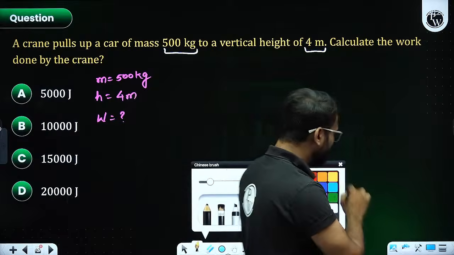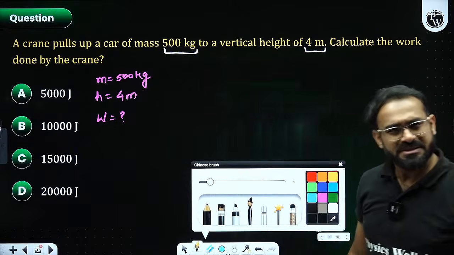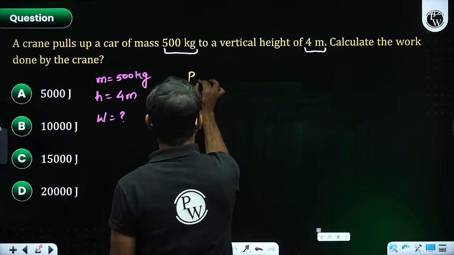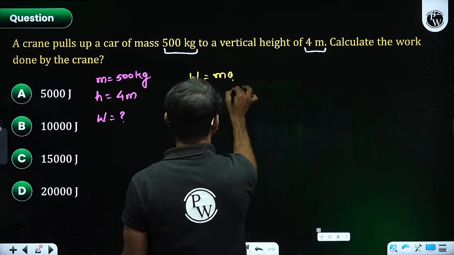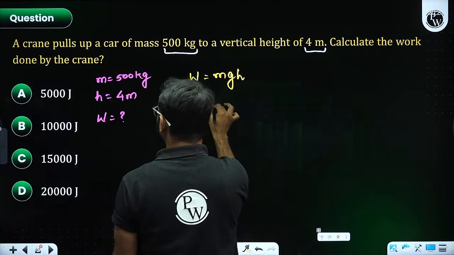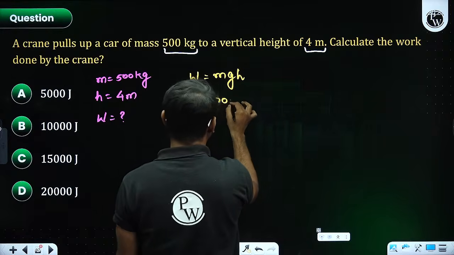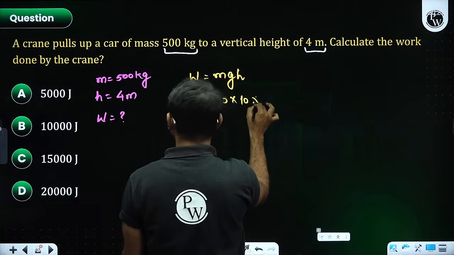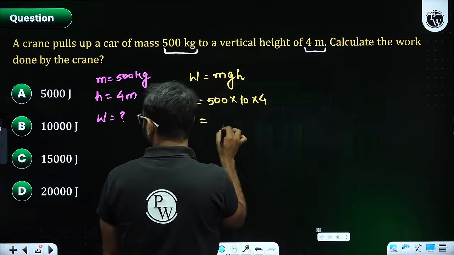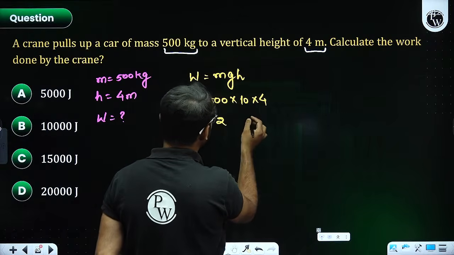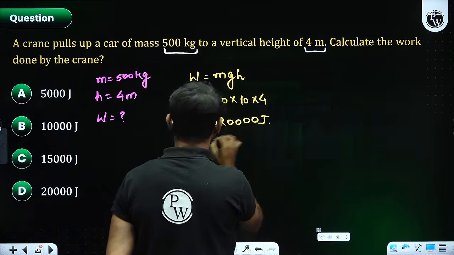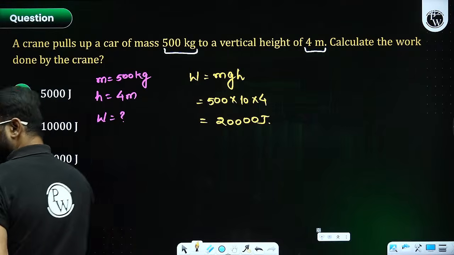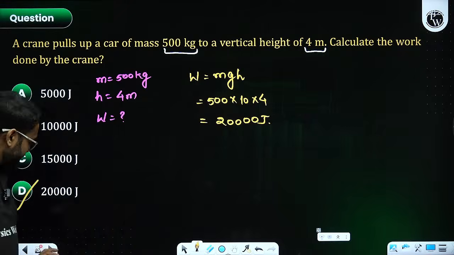Can I apply the formula for the potential energy? Same formula. The potential energy or the work done is mgh. Put the value: 500 multiplied by 10 multiplied by height 4. That comes out as 5000 into 4, 20,000 joules. Option number D is correct.